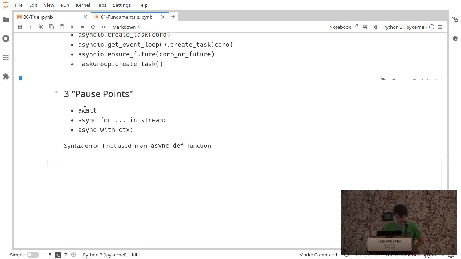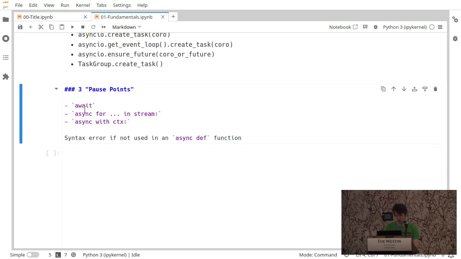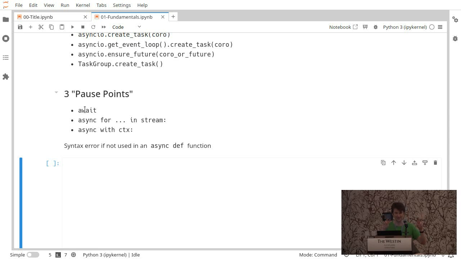And as I said, await here, I call it a pause point. I don't want to call it an await point because await is the await point, but there's two others that coroutines have, the async for and async with, which are the async versions of generators and context managers, where you'll pause your coroutine until that generator is ready with its next value. And then when it's ready, you'll resume.